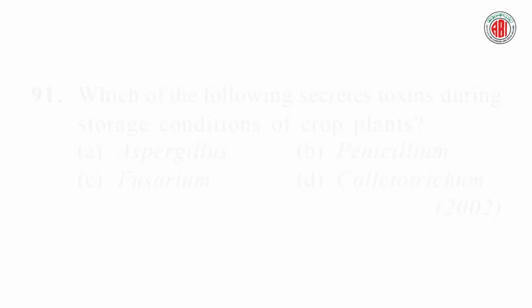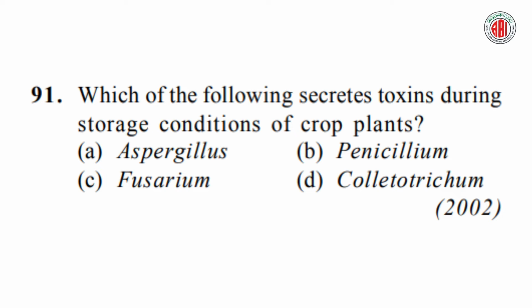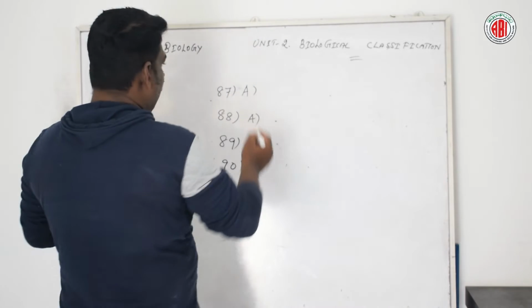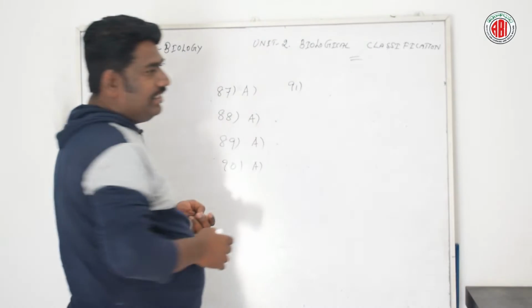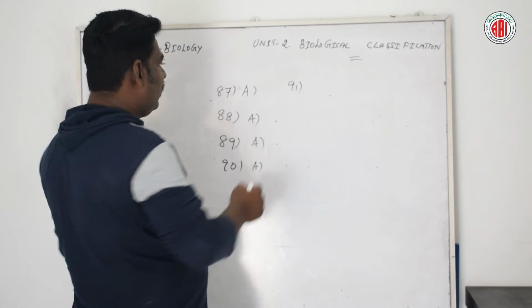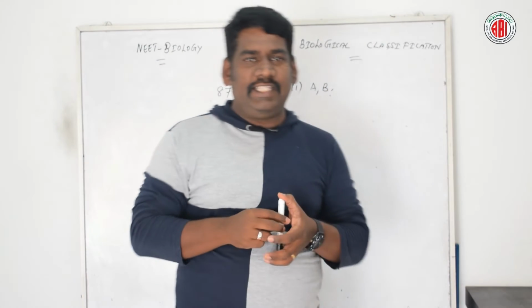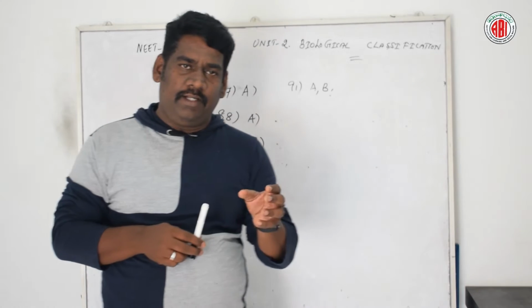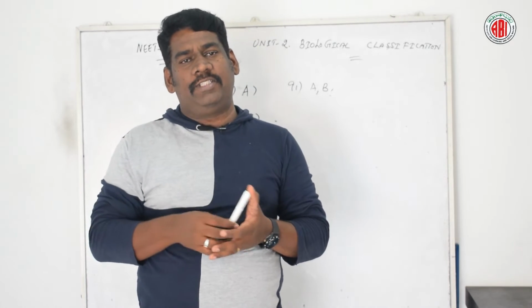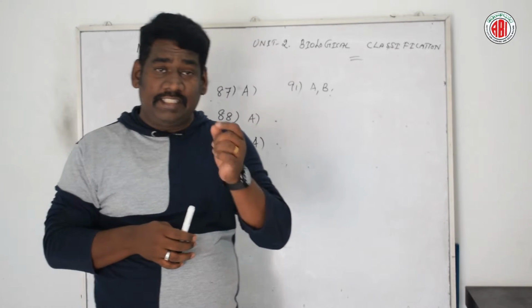Now let us talk about the next question. Which of the following secretes toxin during storage conditions of crop plants? Here are 4 different options given: Aspergillus, Penicillium, Fusarium and Colletotrichum. Now let us see the right answer for this question. According to question number 91, the right answer is options A and B. Penicillium and Aspergillus are both fungal groups. They could produce toxins which are stored in the seeds and grains.